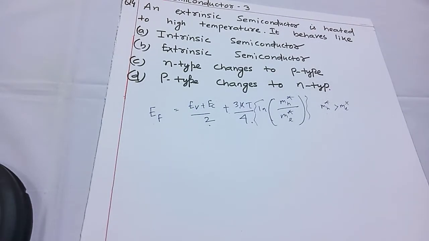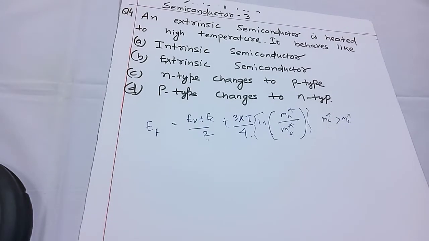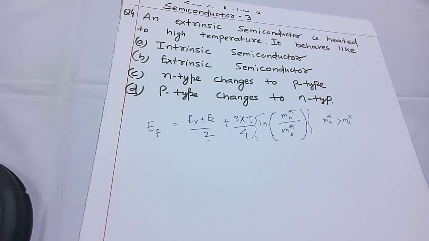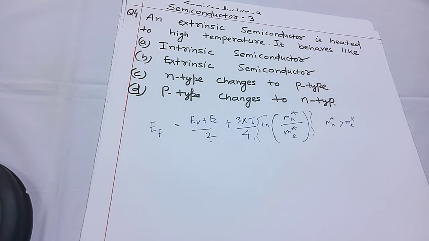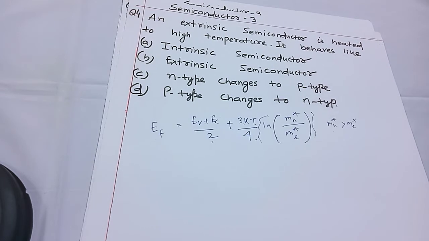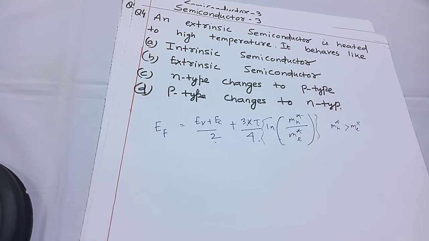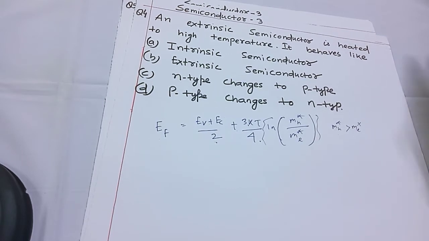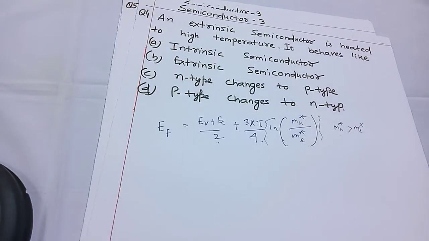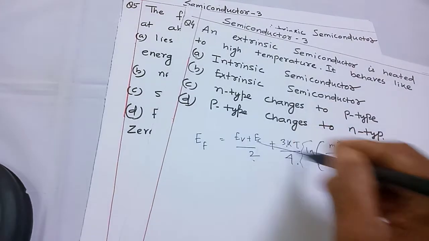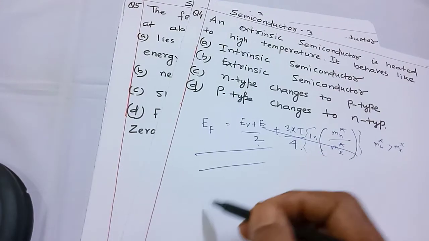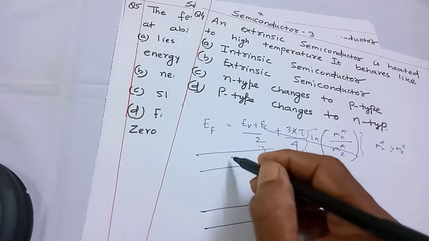Now, next question: an extrinsic semiconductor is heated to high temperature. It behaves like an intrinsic semiconductor; N type changes to P type, P type changes to N type. The correct answer is that an extrinsic semiconductor at high temperature behaves like an intrinsic semiconductor, because here is the explanation: conduction